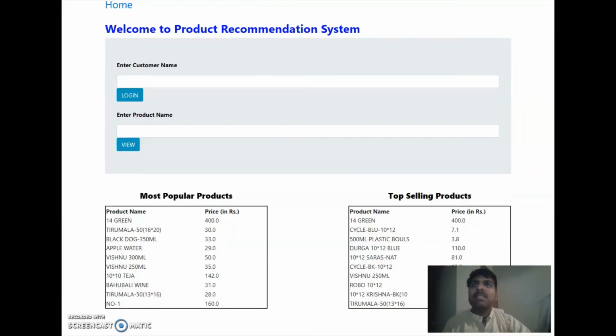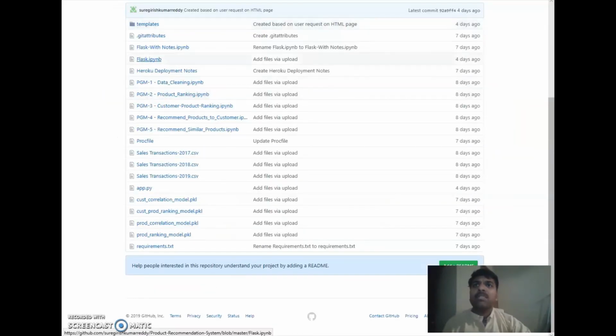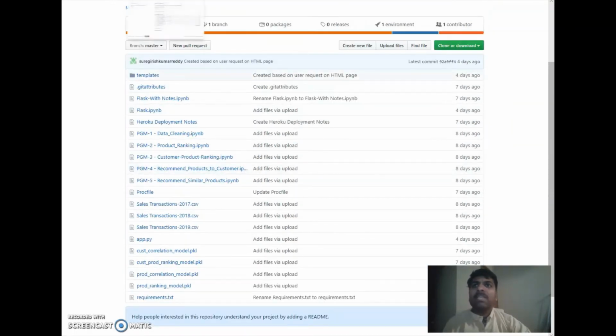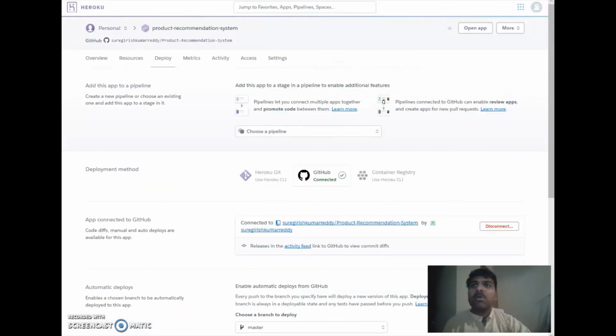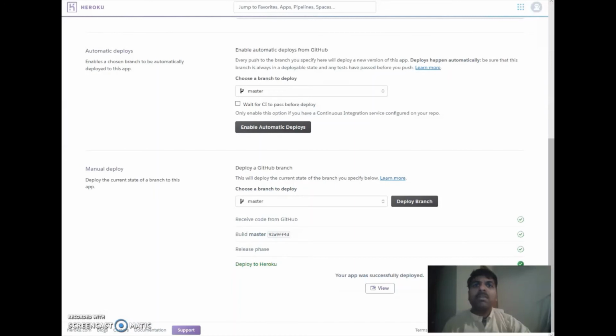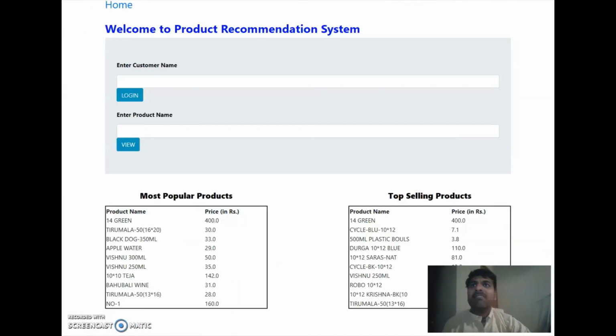Once the programming is complete, it is uploaded onto Heroku and deployed here, and after this we have a website that comes out of it.